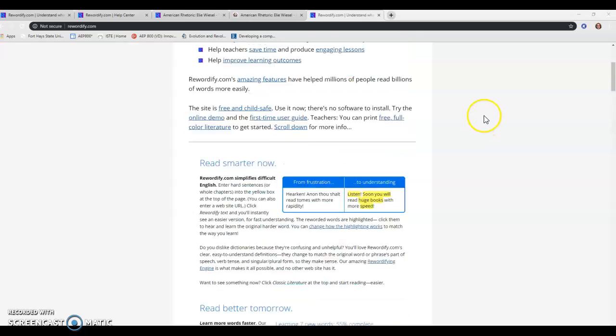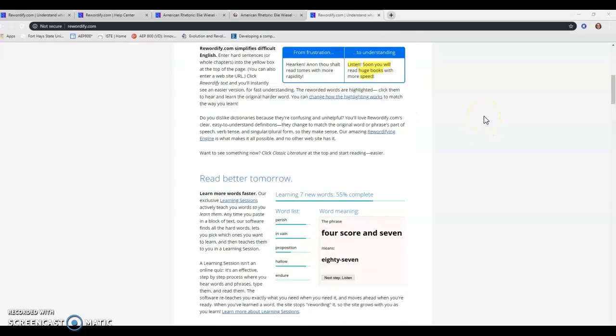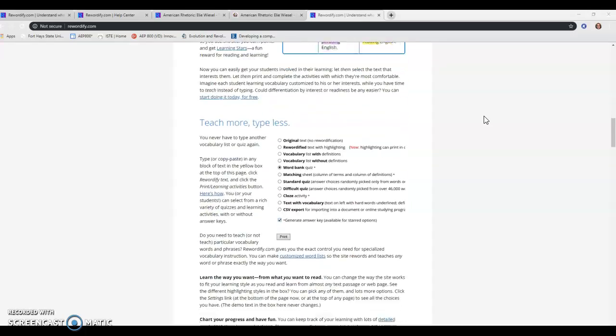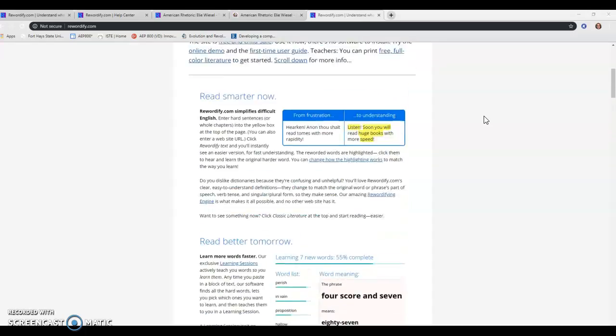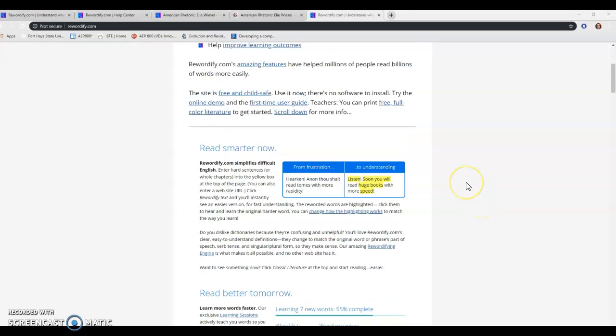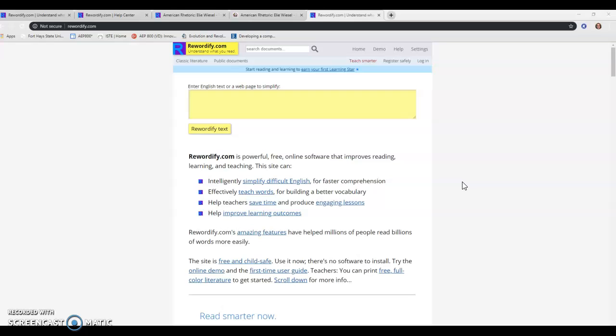One of the things that pulled me to this website was the fact that they say, read smarter now. I have a philosophy that everyone should work smarter, not harder. So if this gives them that option when it comes to challenging texts, I am all for it.